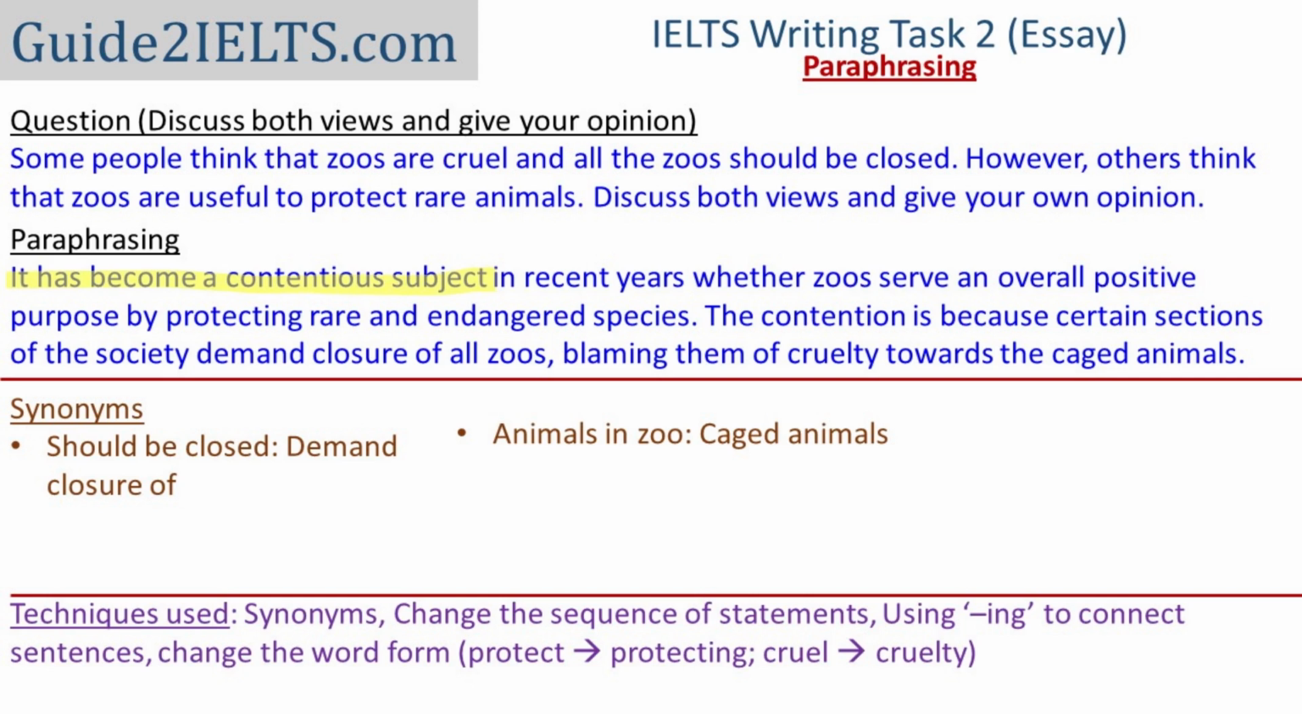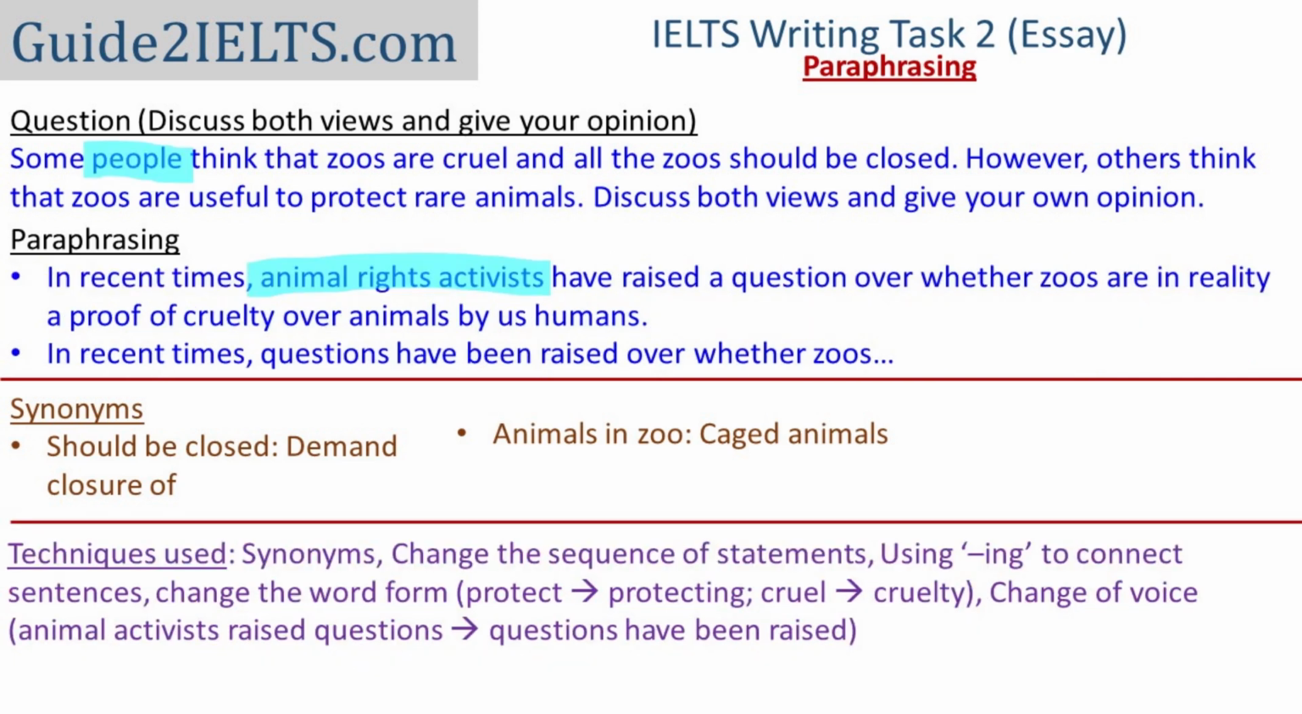The reason for that is because I don't think it is a viewpoint on which there is a lot of controversy or over which there is a lot of argument going on. But I believe that this subject of whether zoos should remain open or not is a controversial subject. Here's another paraphrasing of the same question in which instead of people, I have used animal rights activists.